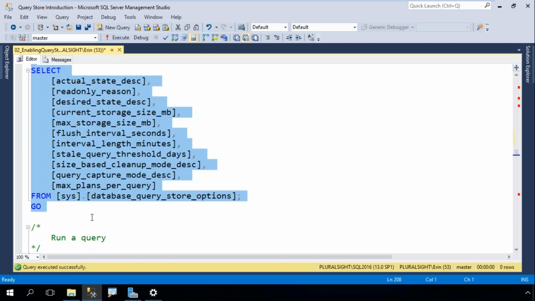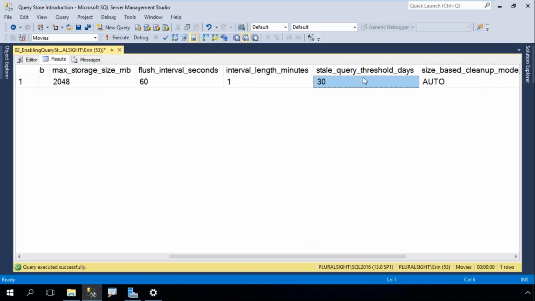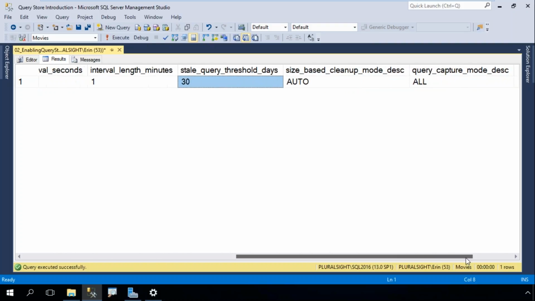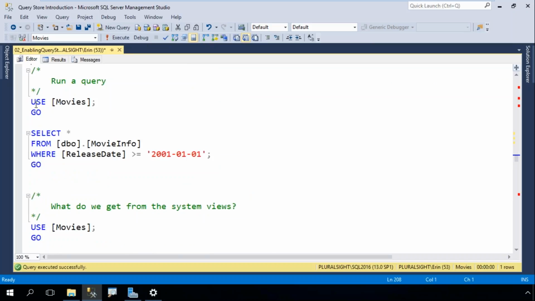Now let's check my status again. Right, those show up. Now my max storage size is set to 2 gigs. My flush interval seconds, 60, really, really low. Stale threshold query is the same. Auto cleanup mode.